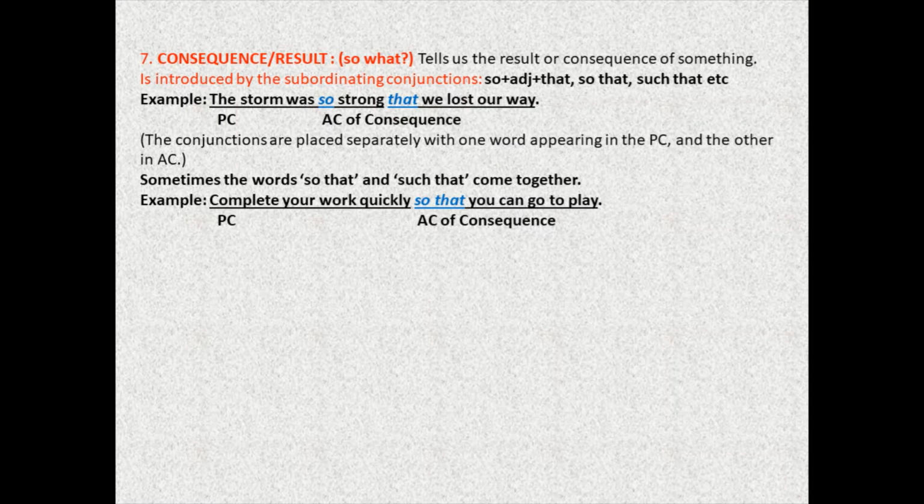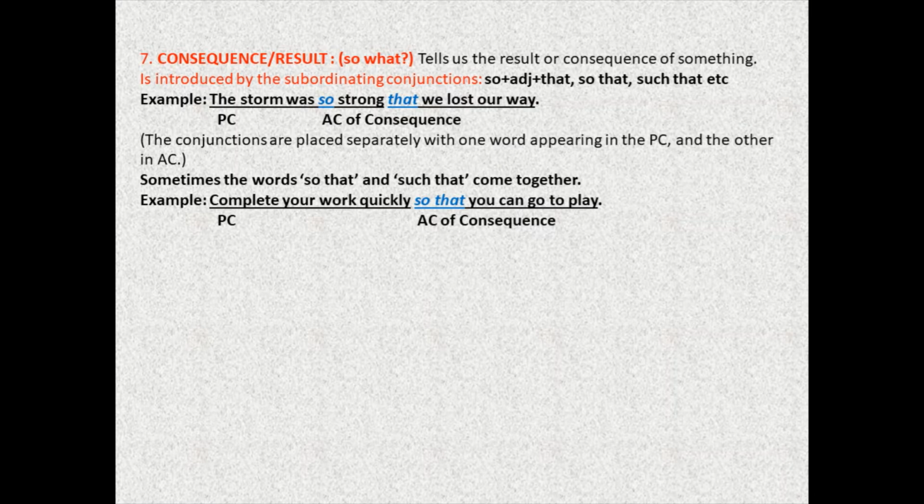For example, the storm was so strong that we lost our way. So you see here, the storm was strong. That is the main clause. But when we introduce the subordinating conjunction so that, we use the first part in the main clause and the other part in the subordinating clause to connect both the sentences or both the clauses.